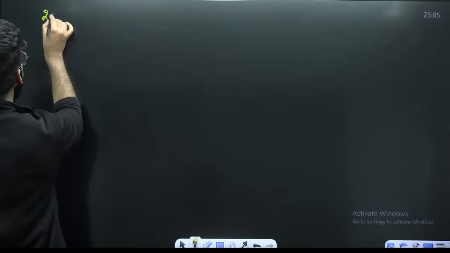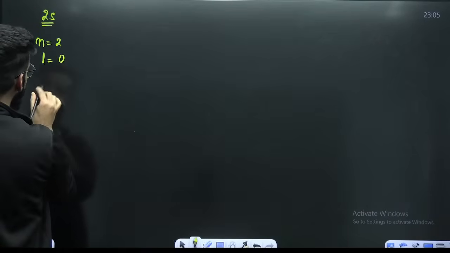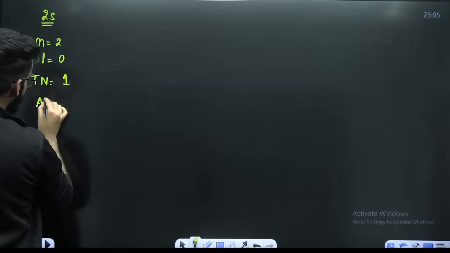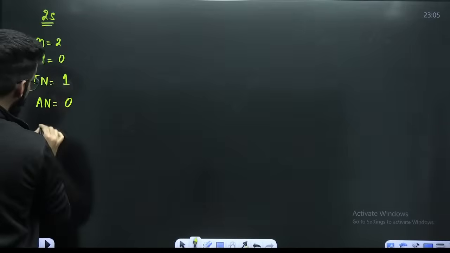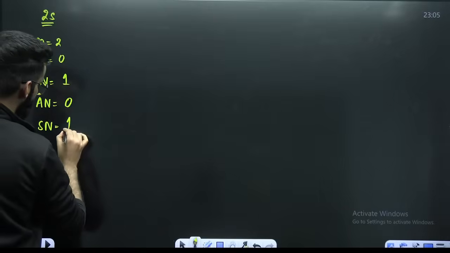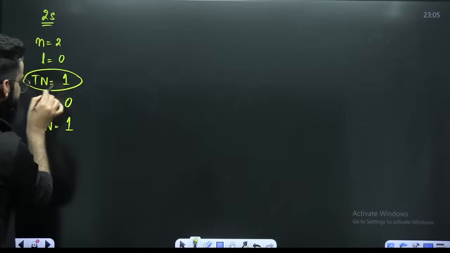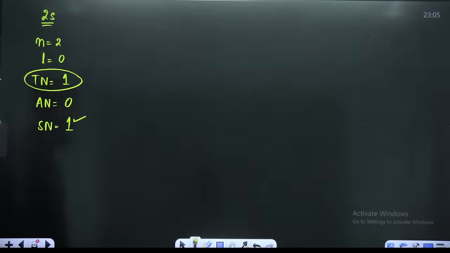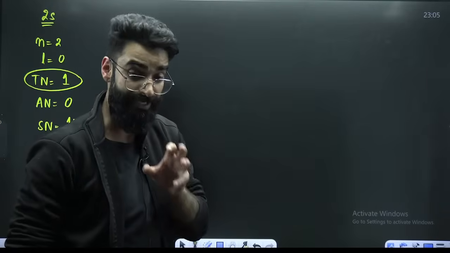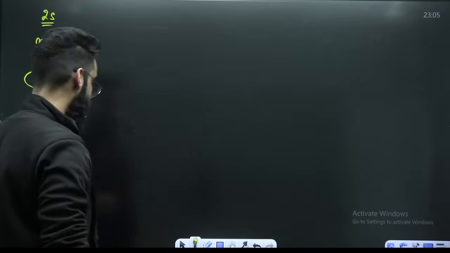Then if I talk about 2s, what is the value of n? N value is 2. L value for s is 0. Total number of nodes, n minus 1, so 2 minus 1 is 1. Angular node is the value of L, which is 0. Spherical node, n minus L minus 1, is 1. So total nodes is 1, and this is a spherical node. That means in 2s you will see one spherical region wherein the probability of finding the electron will be 0.